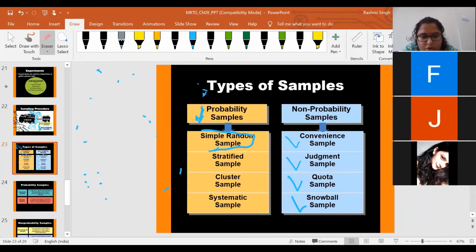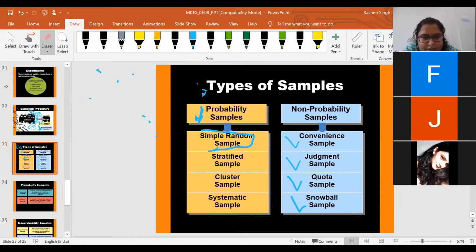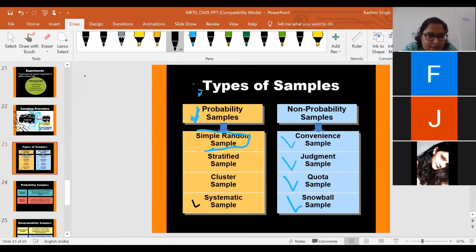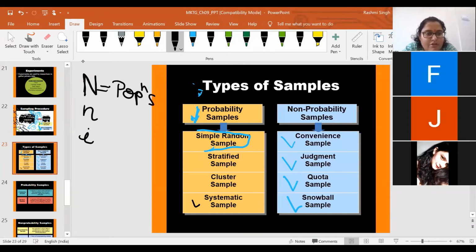Okay, now the fourth type of sampling is systematic sampling. Before discussing systematic sampling, you should know about three letters: capital N, small n, and I. Capital N represents the population size.